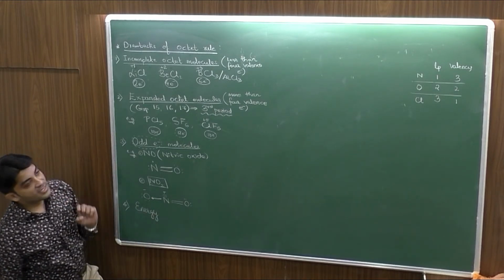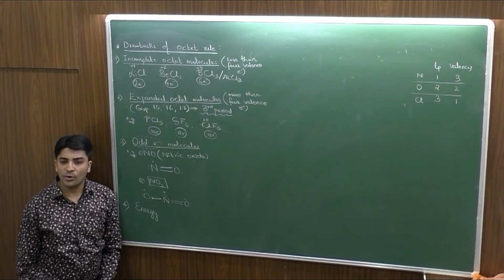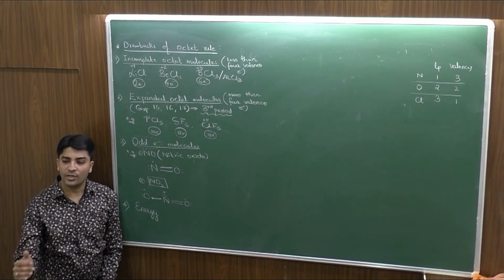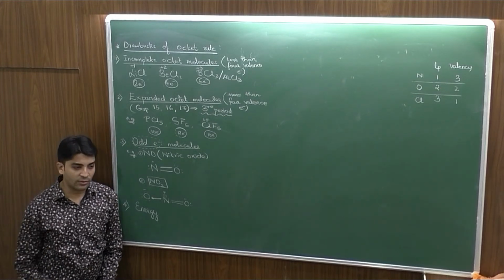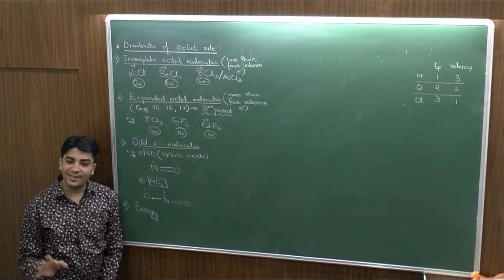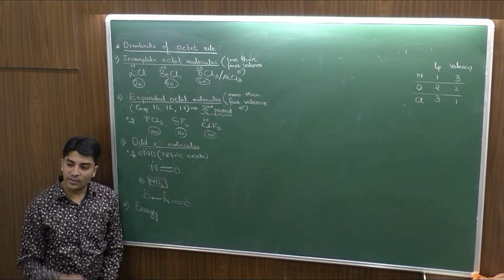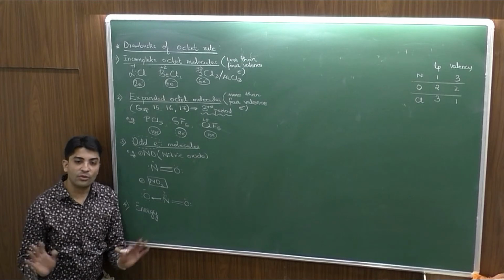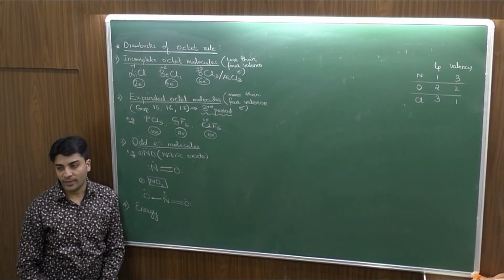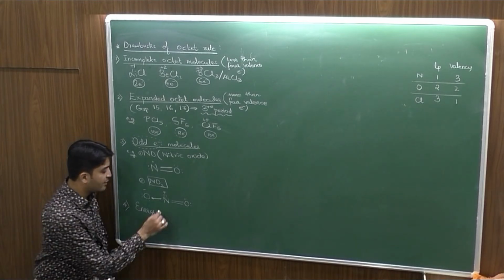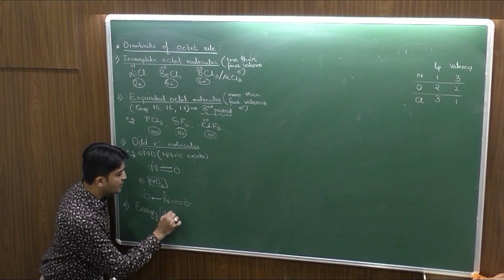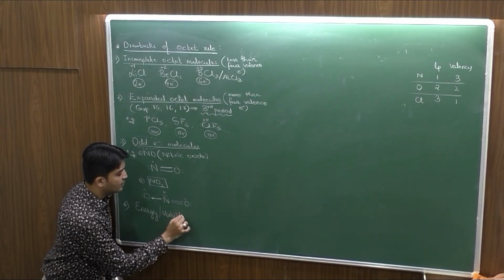Coming to the fourth point, octet rule did not talk anything related with the energy of the molecule. If you just go through the statement for the octet rule, it talks about the completion of octet by losing, gaining or sharing the electron. Did it talk about energy or the stability of the molecule? No, there was no consideration with respect to energy. So it was not able to explain the energy or stability of the molecules.